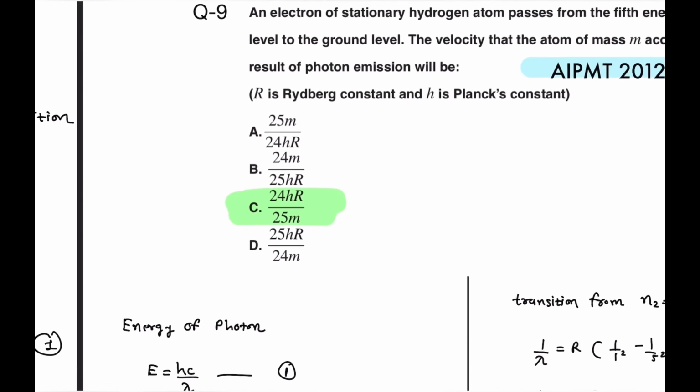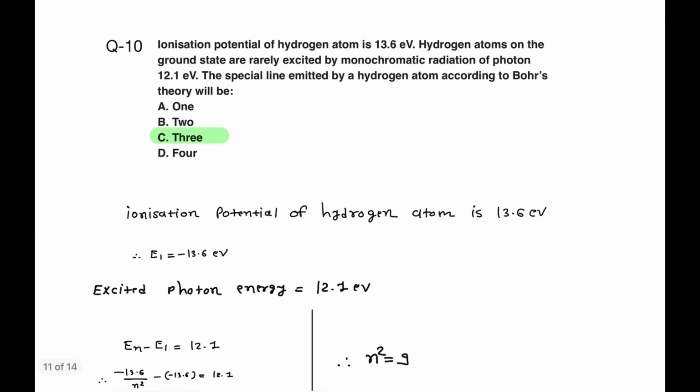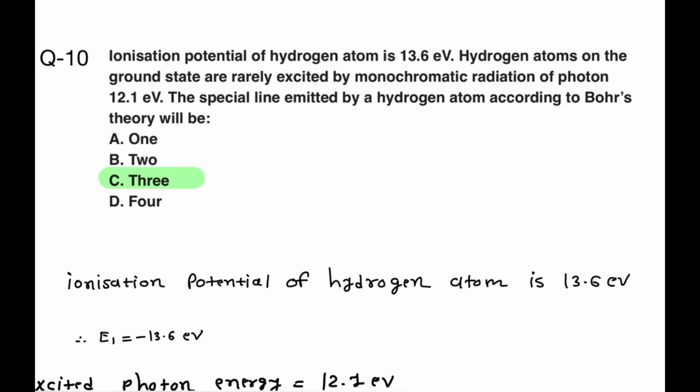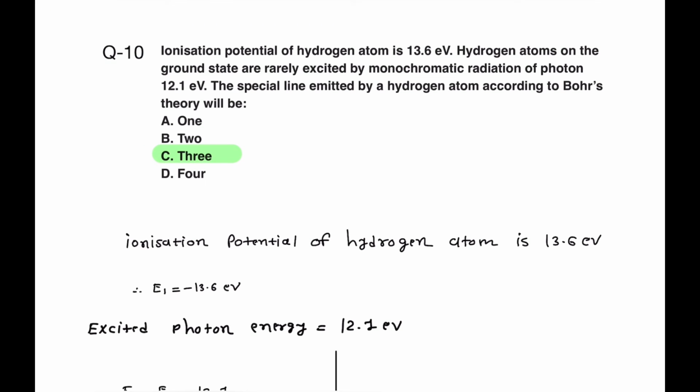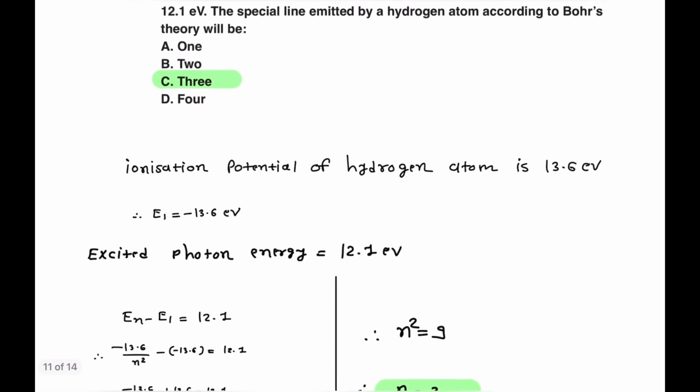Option number C is correct. Question number 10: the ionization potential of hydrogen atom is 13.6 electron volt. Hydrogen atoms in the ground state are excited by monochromatic radiation of photon energy 12.1 electron volt. Then how many spectral lines are emitted by the hydrogen atom according to Bohr's theory? That we have to find out.